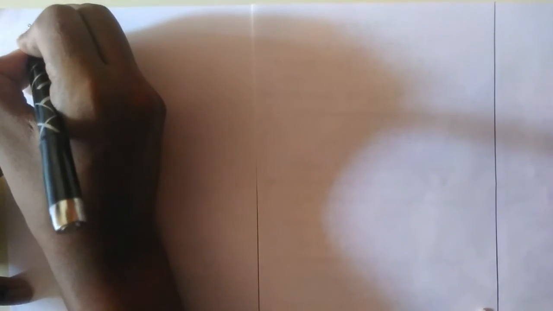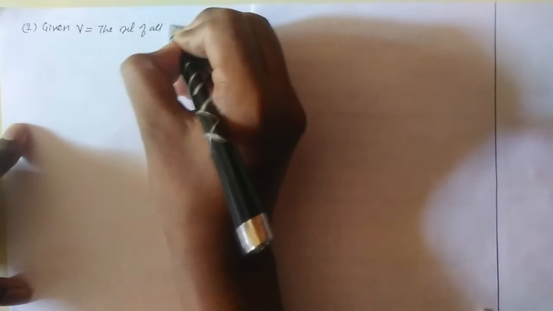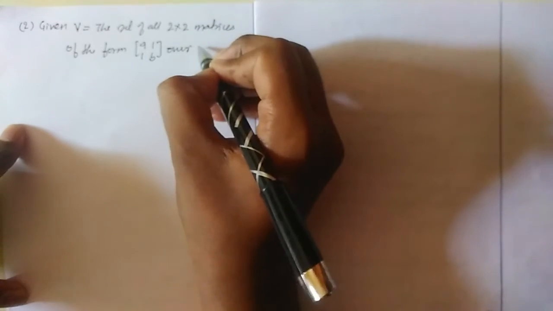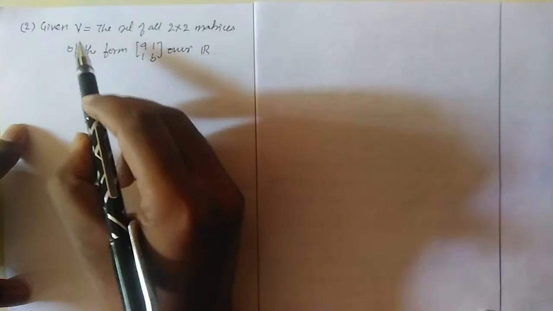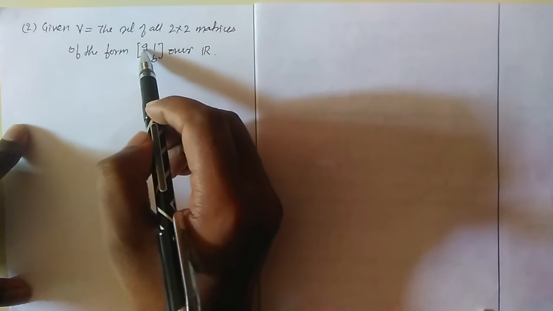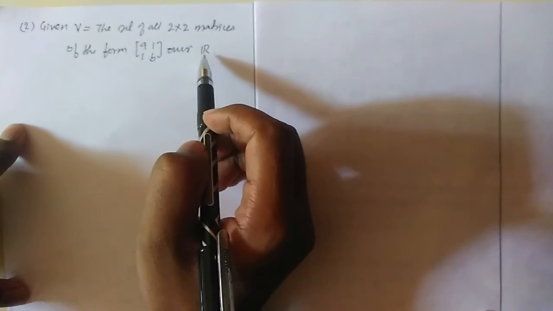Let us do the next part 2. Given V is the set of all 2 cross 2 matrices of the form A1 1 B over a field R. So we will verify whether the set V defined by the matrices of the form A1 1 B over R is a vector space or not.